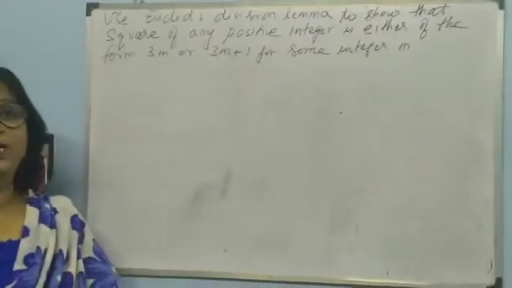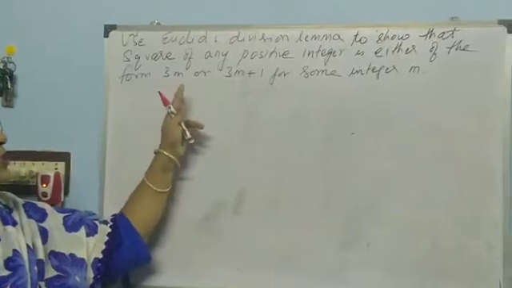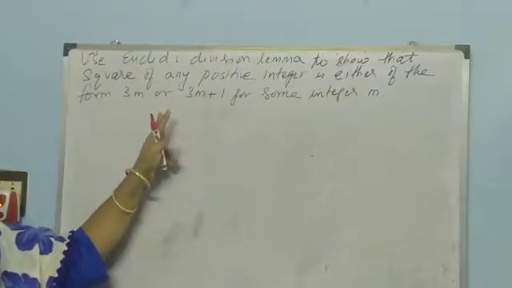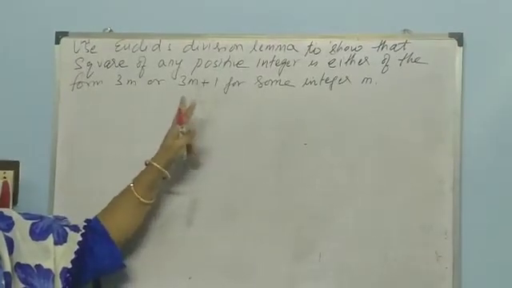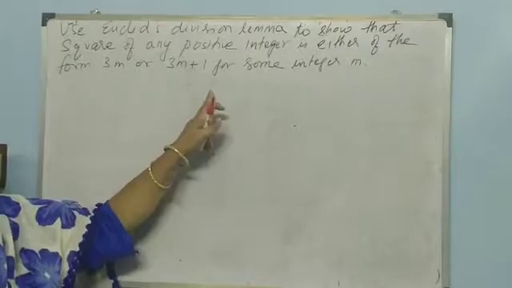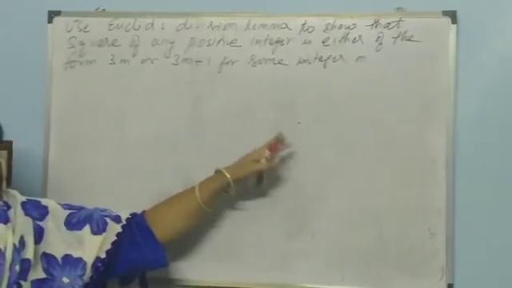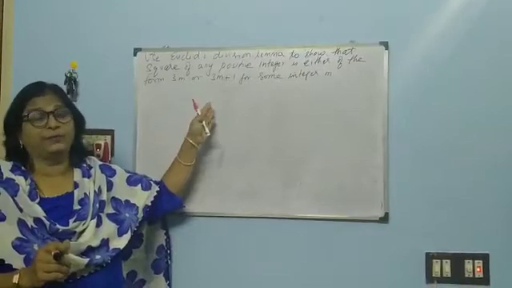So now we shall deal with another question which says: use Euclid's division lemma to show that the square of any positive integer is either of the form 3m or 3m plus 1 for some integer m. So let us look at the question and understand it better.